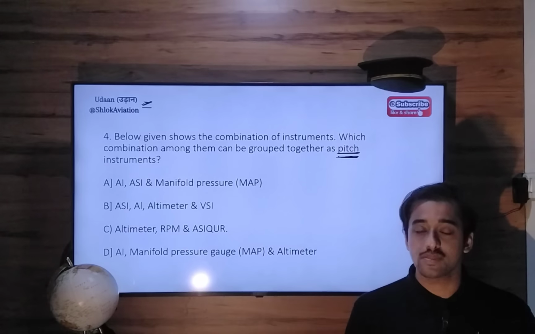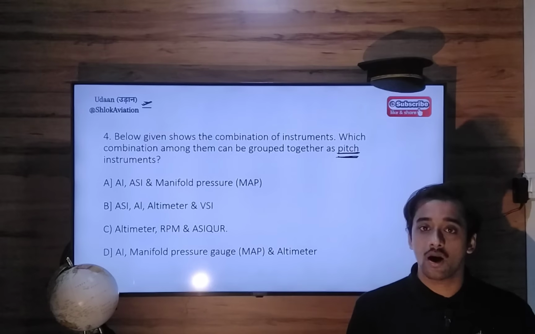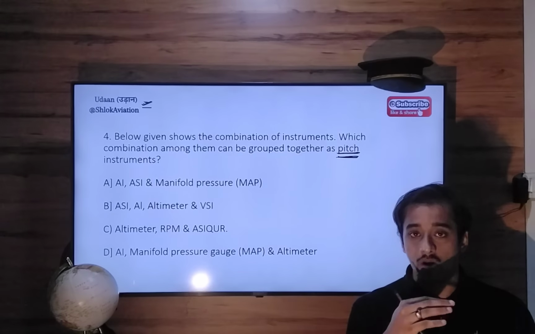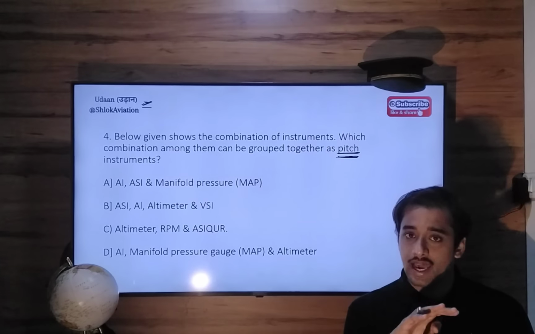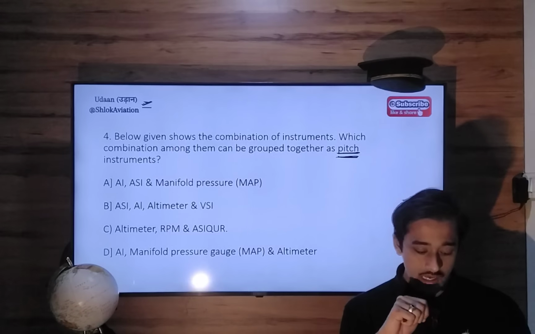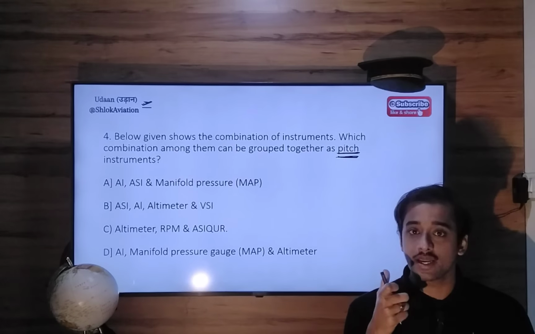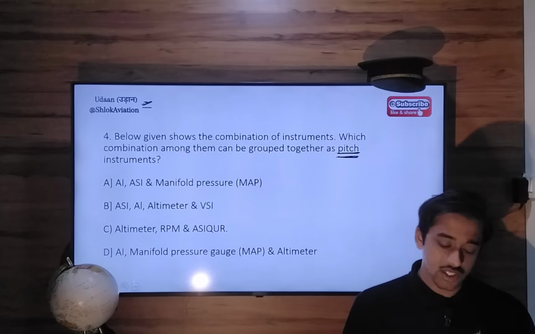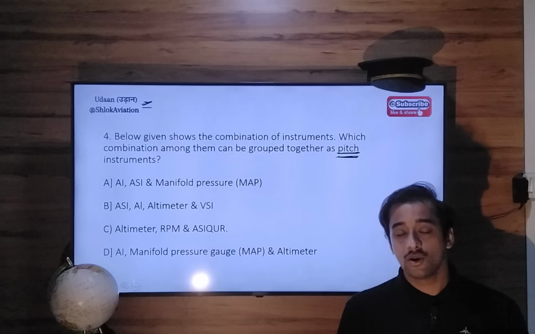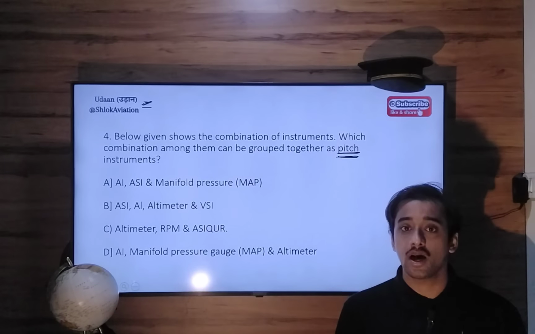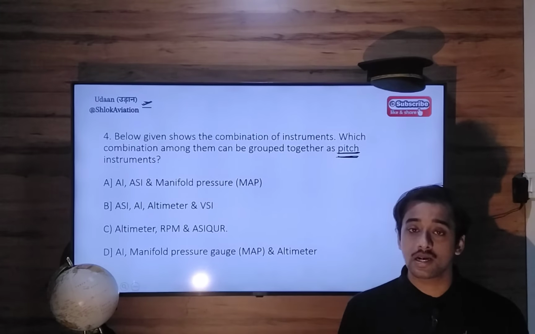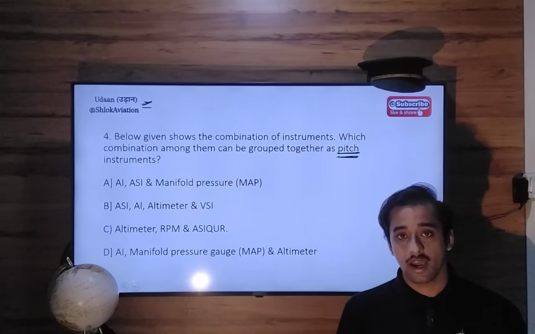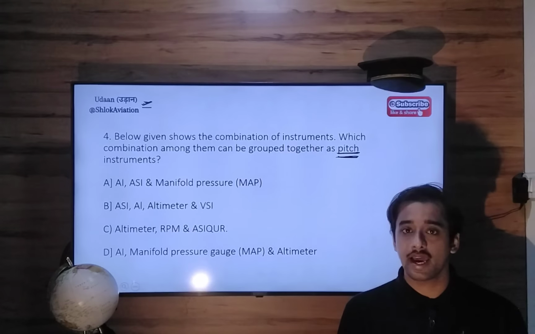So we say pitch up. Pitch up means to climb. Pitch down means to descend. And pitch straight and level means you are maintaining a straight and level flight in line with the horizon in front of you. So this is called pitch or pitch attitude. If you're climbing, the pitch attitude of your aircraft will be above the horizon. If you're descending, the pitch attitude will be below the horizon, right? And if you're flying straight and level, it will be in line with the horizon.